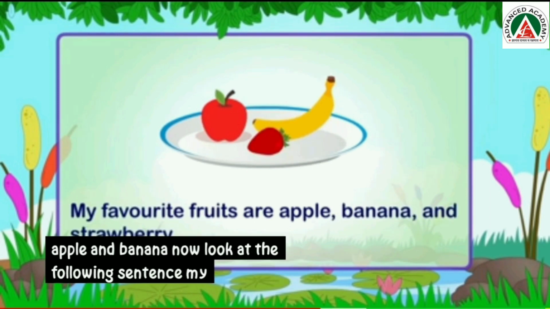Now, look at the following sentence. My favorite fruits are apple, banana, and strawberry. Here, there are more than two items in the list, so we use a comma for separating them. Comma is used to separate three or more words in a list.